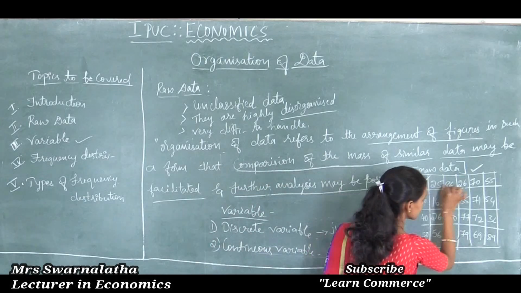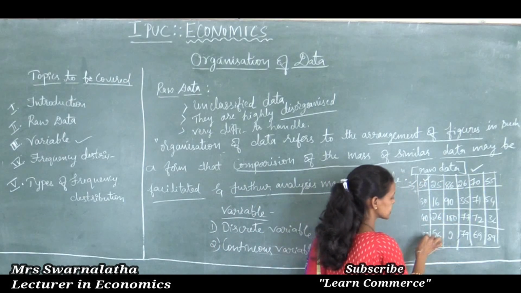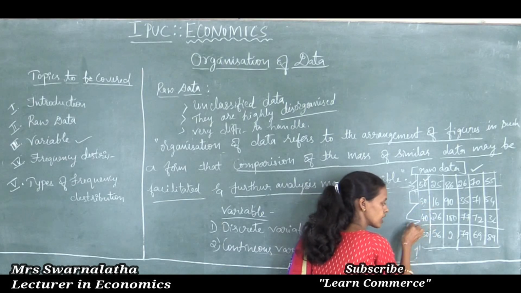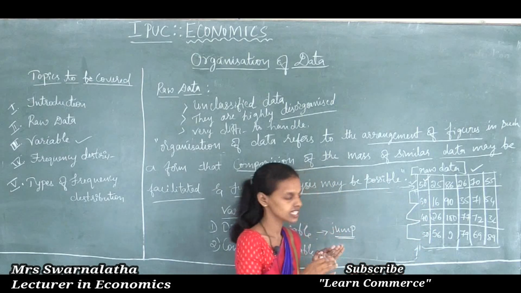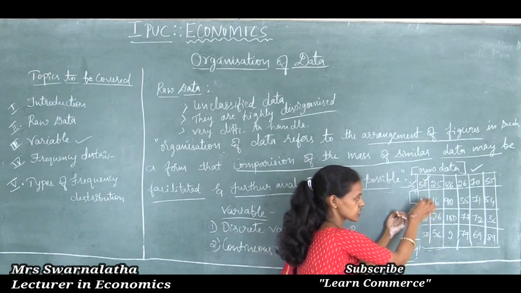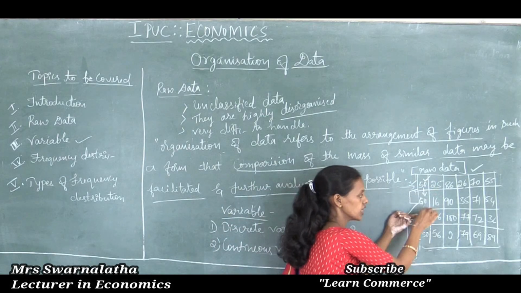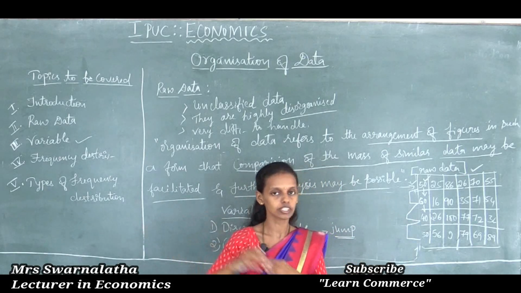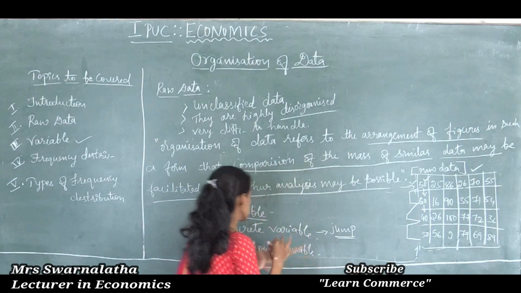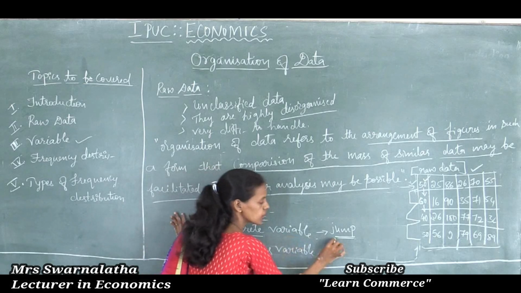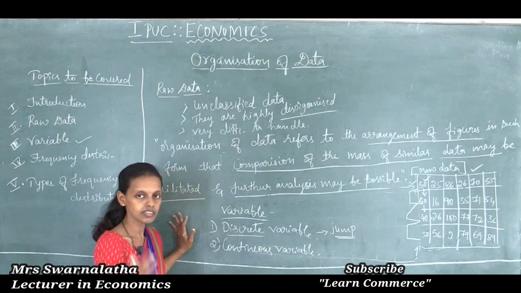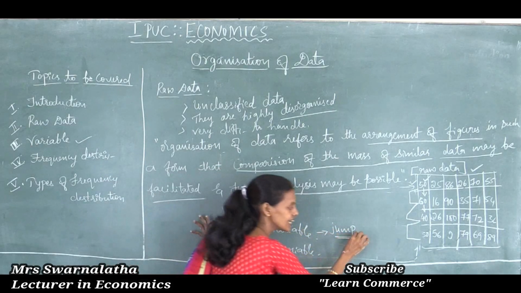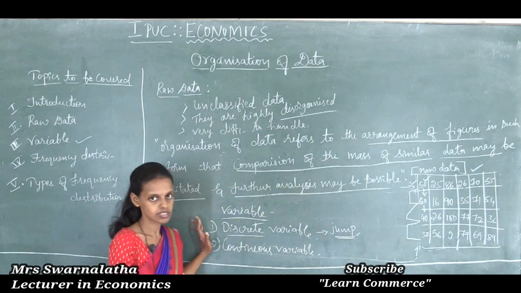The data I wrote: 50, 60, 40, 30. Value jumps from one value to another, from 50 to 60. There is no continuous order like 1, 2, 3, 4 in numerical values. Thus, a variable whose values jump from one value to another, with no integral values in between, is said to be a discrete variable.